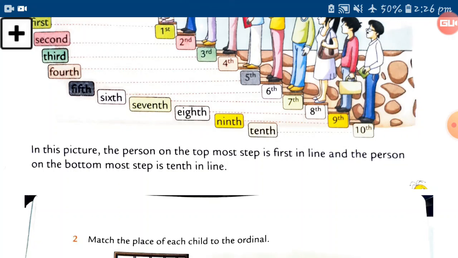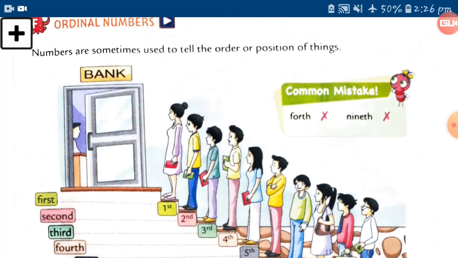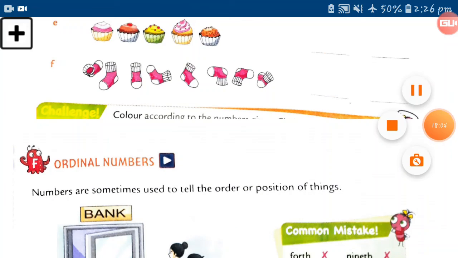In the next lecture, we will start chapter number 2, and I will send you the PDF of that chapter so you can easily understand what we are going to learn. Hope you will enjoy this chapter. There is no doubt in this chapter.